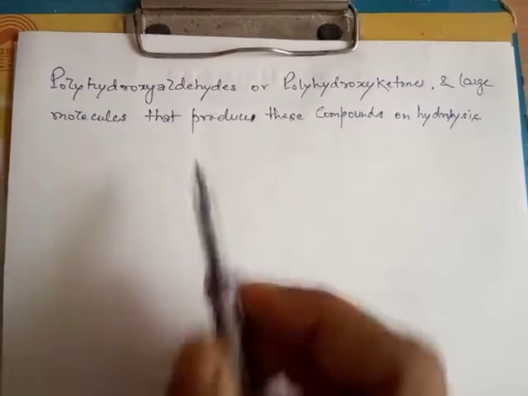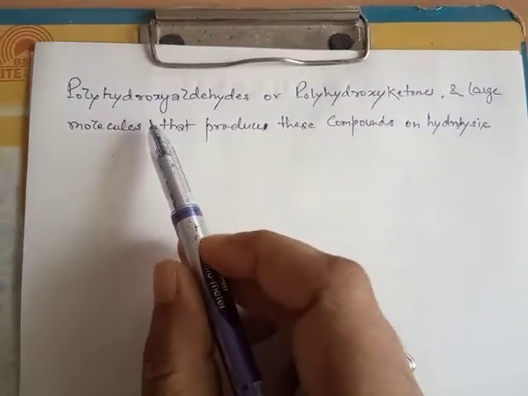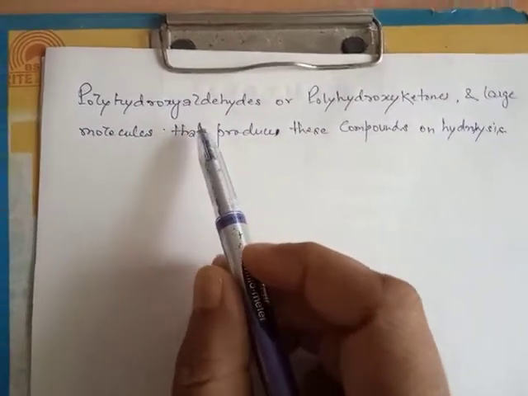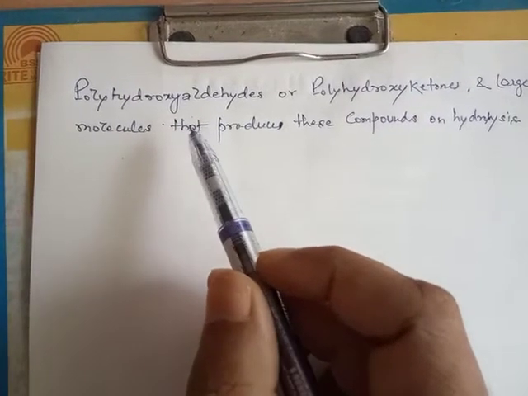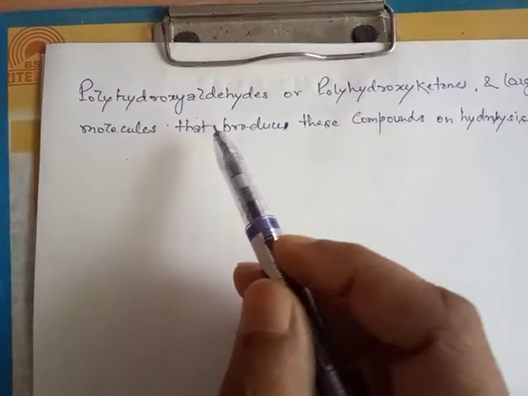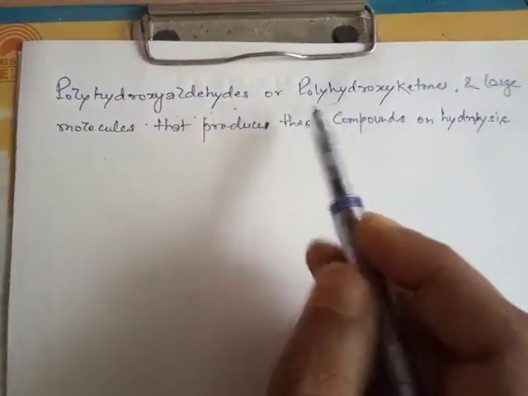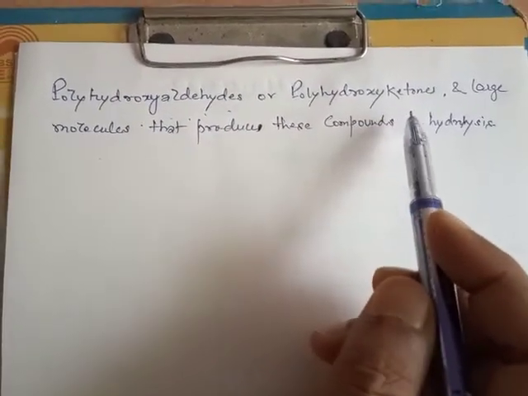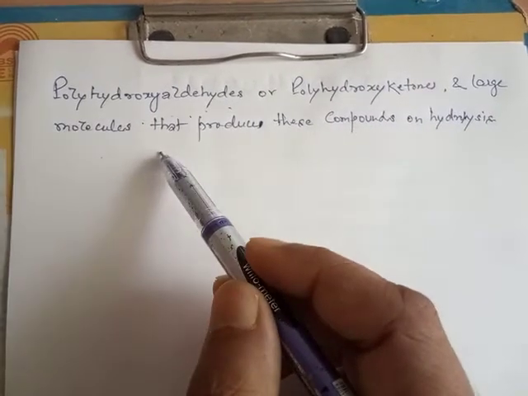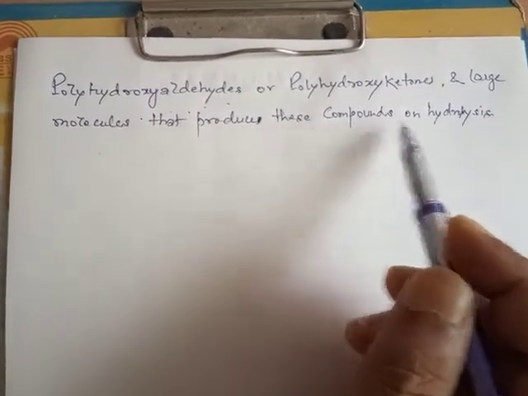So later on, a precise definition of carbohydrates was put forward, which states that a carbohydrate is a polyhydroxyaldehyde or polyhydroxyketone, or a large molecule that produces these compounds on hydrolysis.